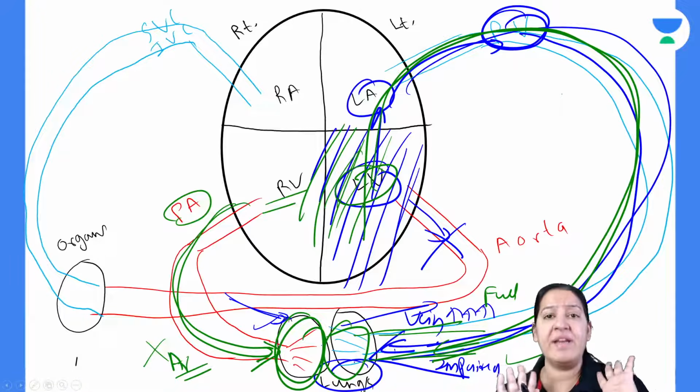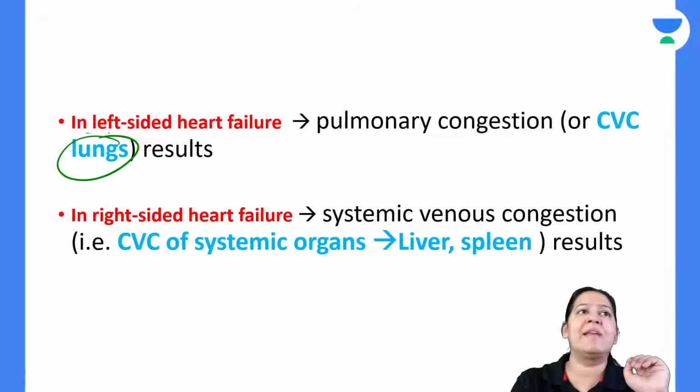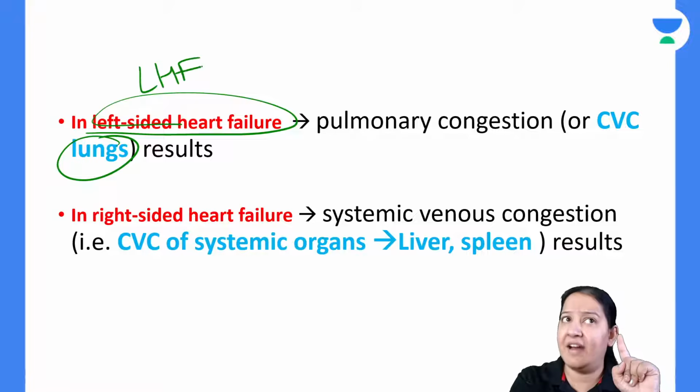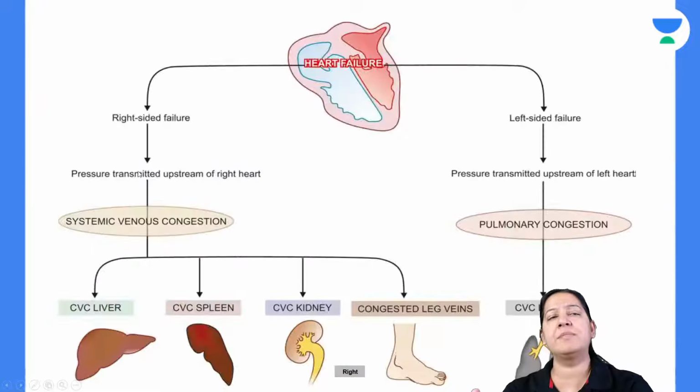So when is chronic venous congestion of the lung happening? Chronic venous congestion of the lungs takes place in left heart failure. So whenever any person has left heart failure, the person can have chronic venous congestion of the lung. Give me a thumbs up if you got it. Everyone give me a thumbs up if you got it.